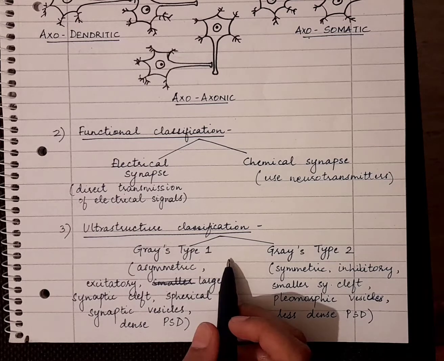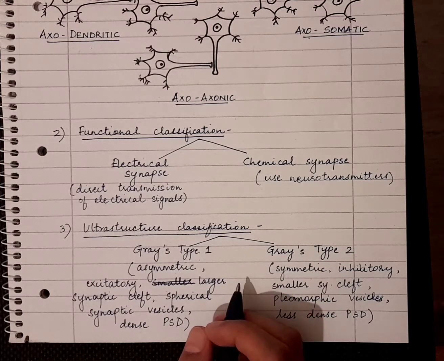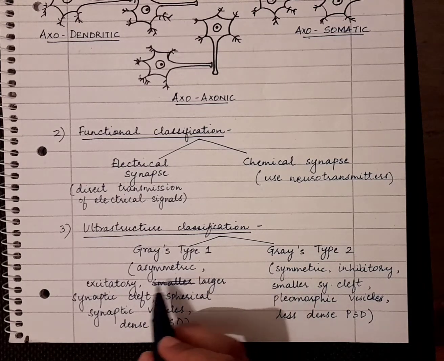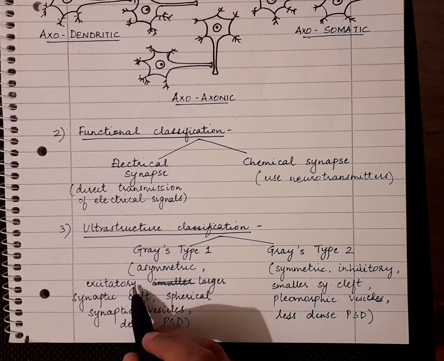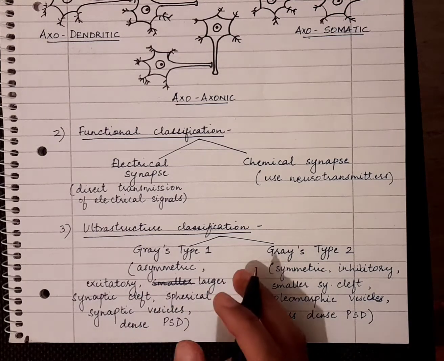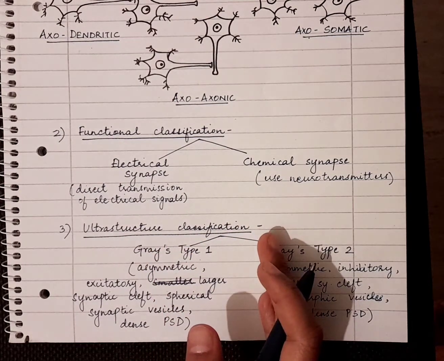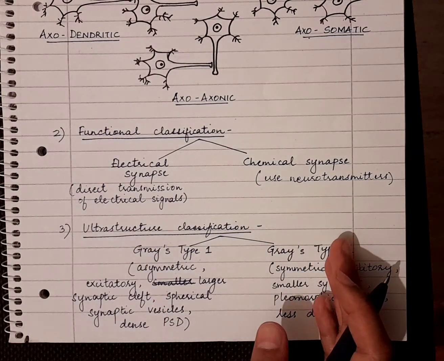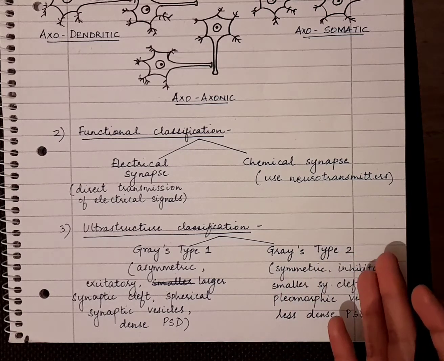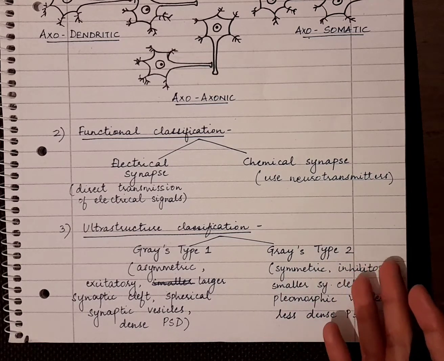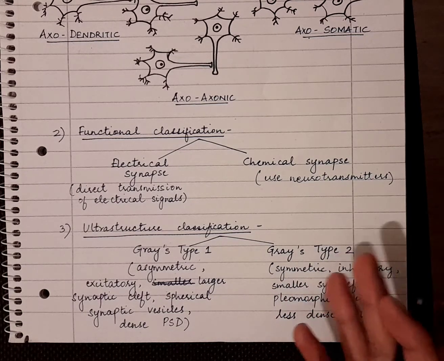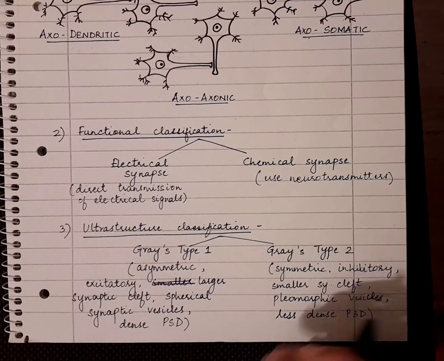Gray type 1 chemical synapses are excitatory synapses. As we talked about earlier, excitatory means that the nerve impulse being transmitted to the postsynaptic neuron will increase the probability of generating an action potential in it. So it will excite the target cell.